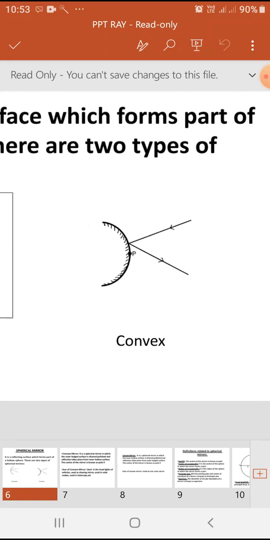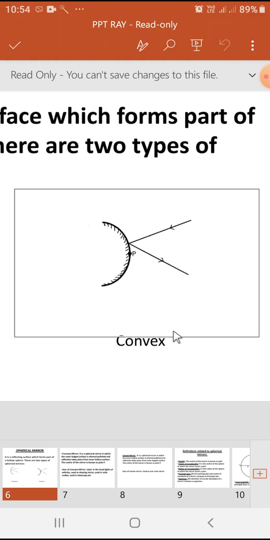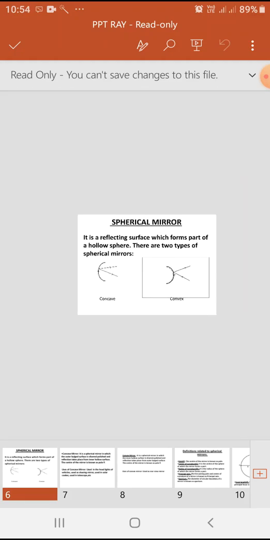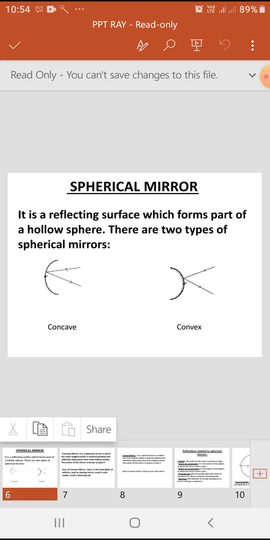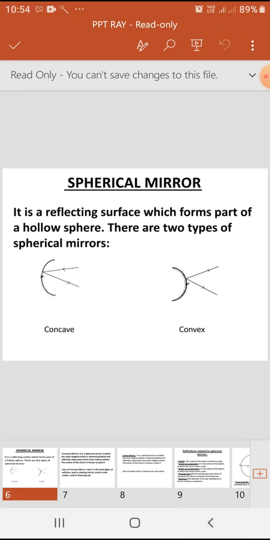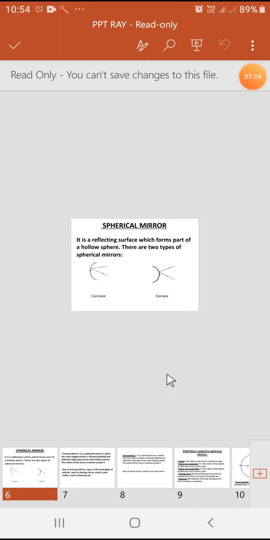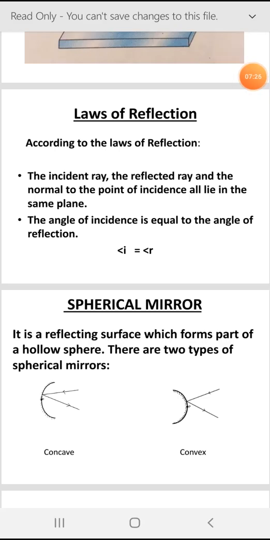Here the hollow inner surface is silvered polish, and reflection takes place from outside. We have two types of mirrors, concave and convex.